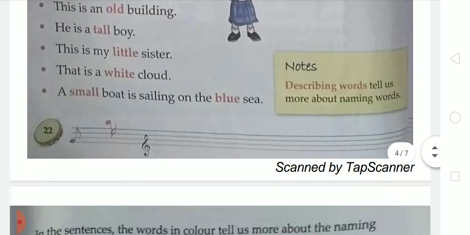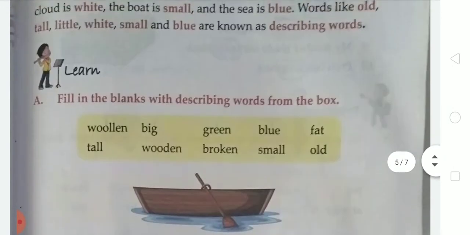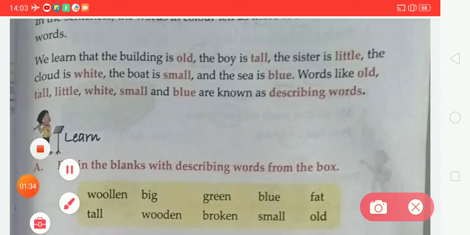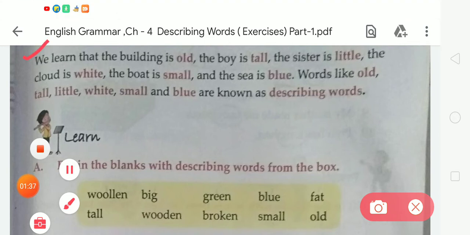Now moving to the exercises. The first exercise is exercise A. Dear student, it is very important that you learn the definition of describing words. You have also learned this important information: the building is old, the boy is tall, the sister is little, the cloud is white, the boat is small and the sea is blue. We learned this in the previous video. In all these sentences, words like old, tall, little, white, small and blue are known as describing words.